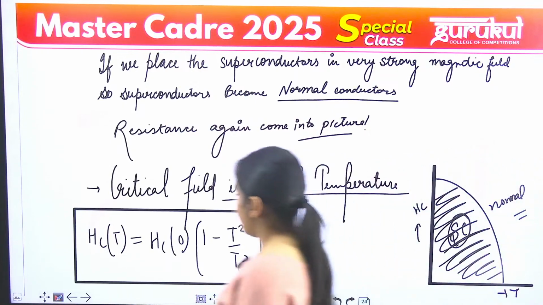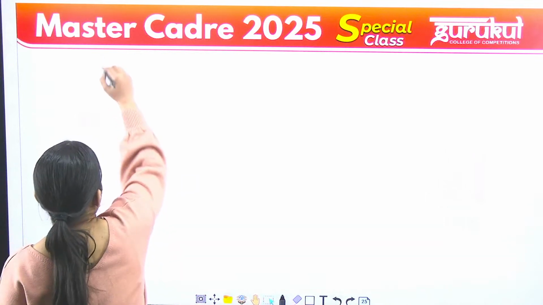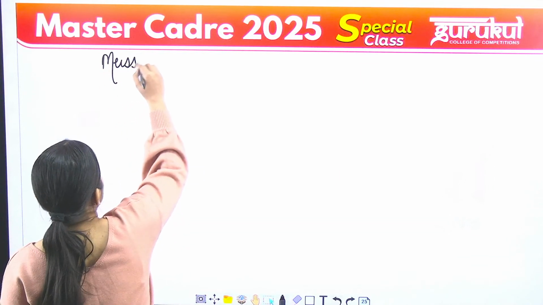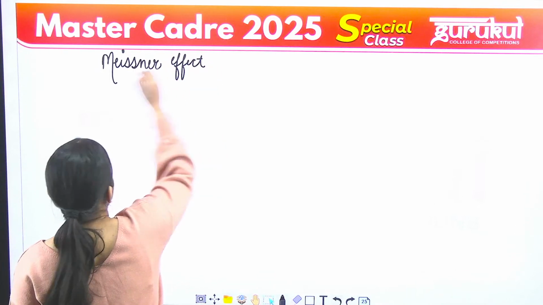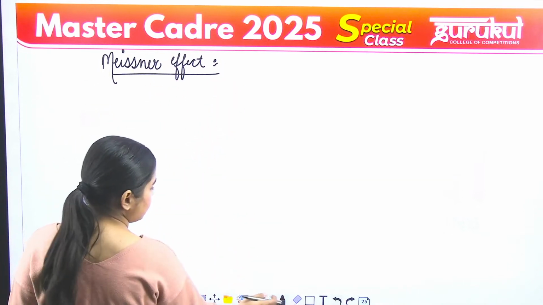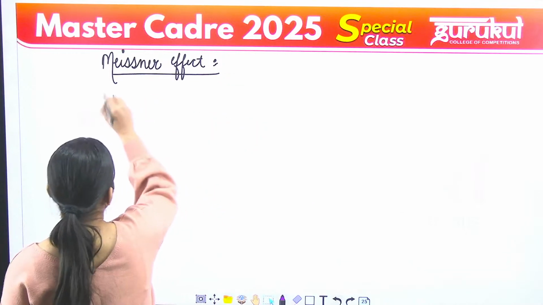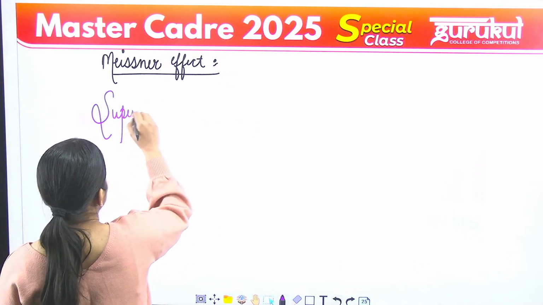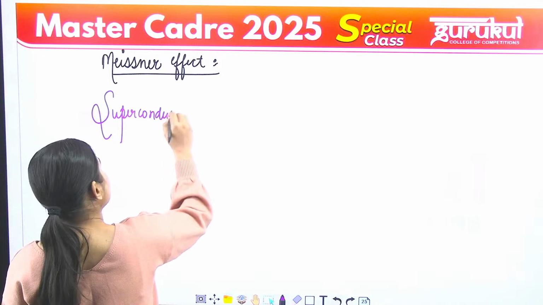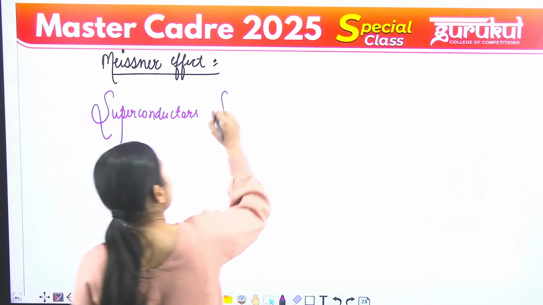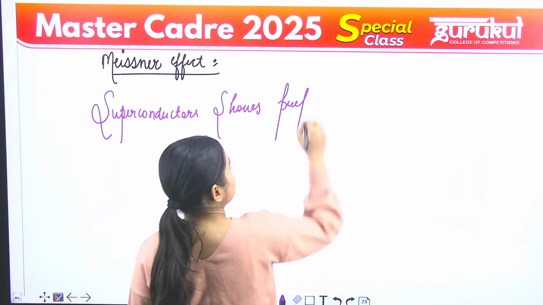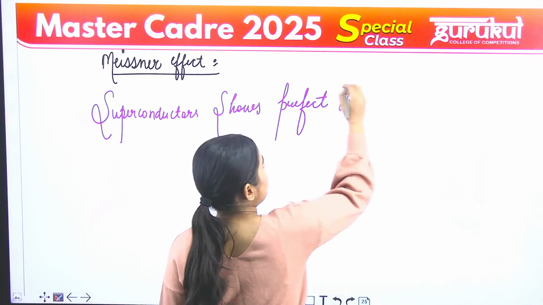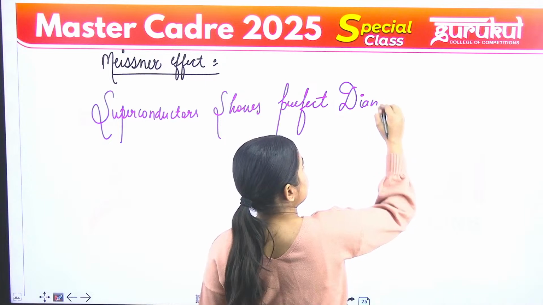Now let us talk about the Meissner effect. What is Meissner effect? Superconductors show perfect diamagnetism. I told you already, superconductors show perfect diamagnetism.